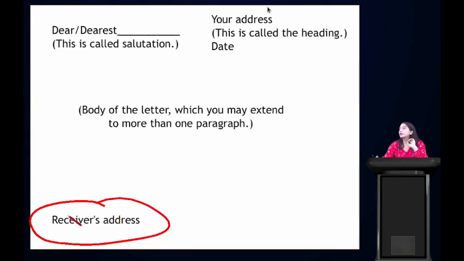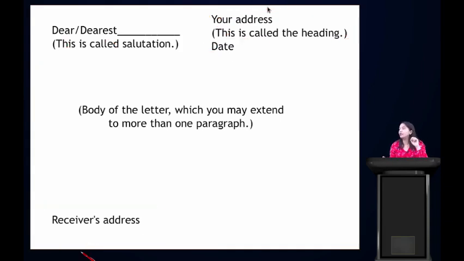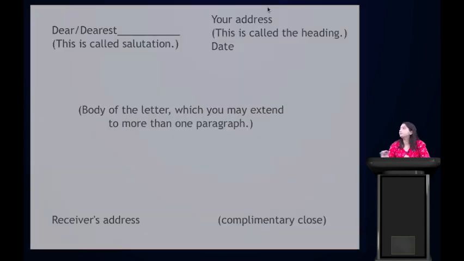Alright. Just look at this very carefully and know where everything should be written. Like the body of the letter should be written here, date should be written here, your address must be here, then the salutation should be here, and the receiver's address should be at the bottom. Clear? Okay. And this is the complimentary clause, like yours lovingly, your dear one, whatever it is, you should write the complimentary clause here. Clear?